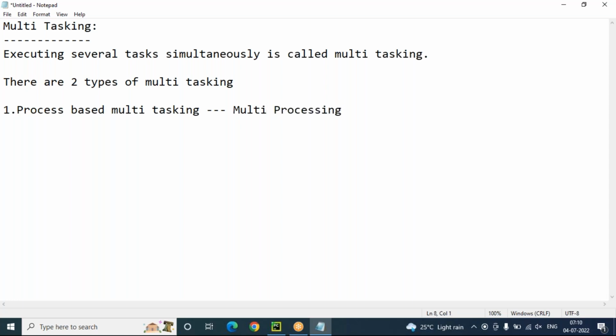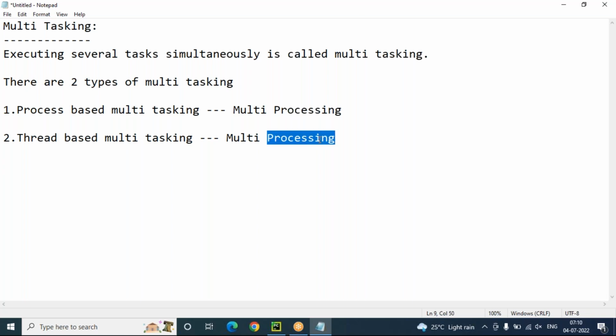This is also called multiprocessing. Next one is thread-based multitasking. Process-based multitasking, that is multi-processing. Thread-based multitasking, that is multi-threading.